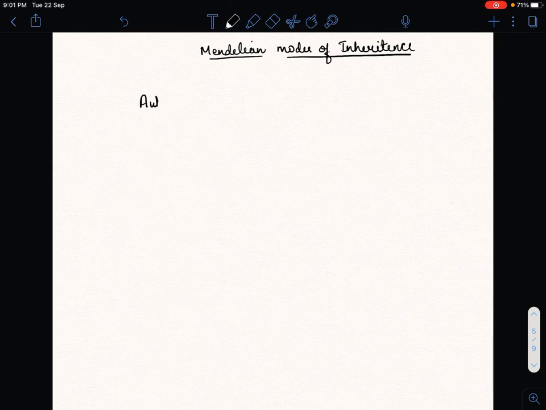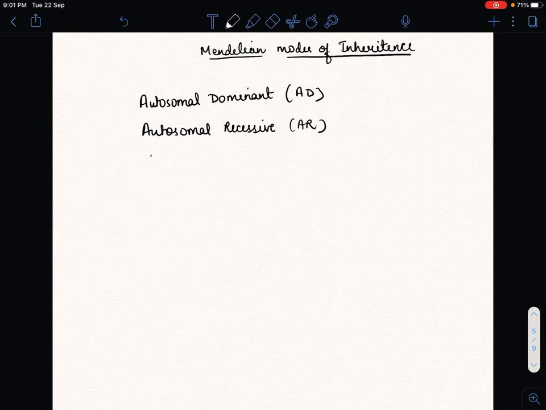First is autosomal dominant. Second is autosomal recessive. Third is X-linked recessive, XLR.